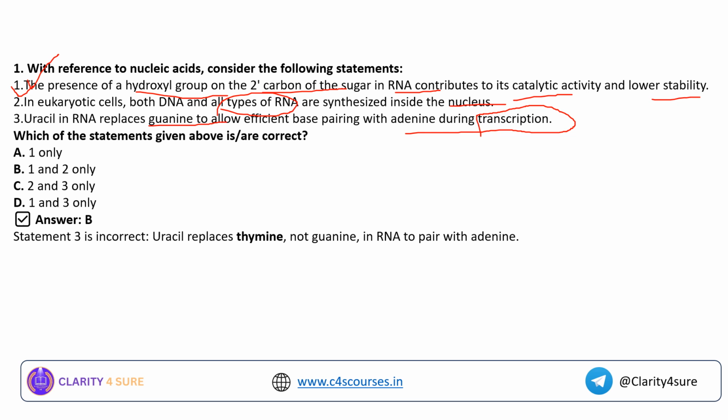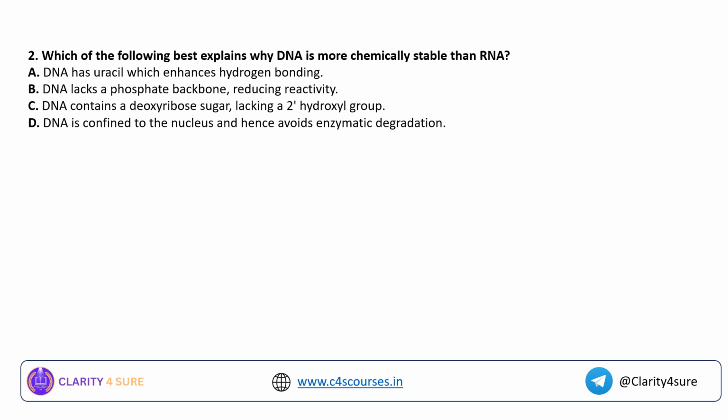And second point is, we all know that in the eukaryotic cells, both DNA and all types of RNA are synthesized inside the nucleus. So do not get diverted because of the statement where it has given 'all', because sometimes the extreme statements become correct. Okay. Third, uracil in RNA replaces guanine. No, the uracil will replace thymine, not guanine, in RNA to pair with adenine. Okay. So the answer for this particular question is option B, 1 and 2 only, as statement 3 is wrong. I hope this MCQ on the concept of the nucleic acid is clear to you now. Moving to question number 2.